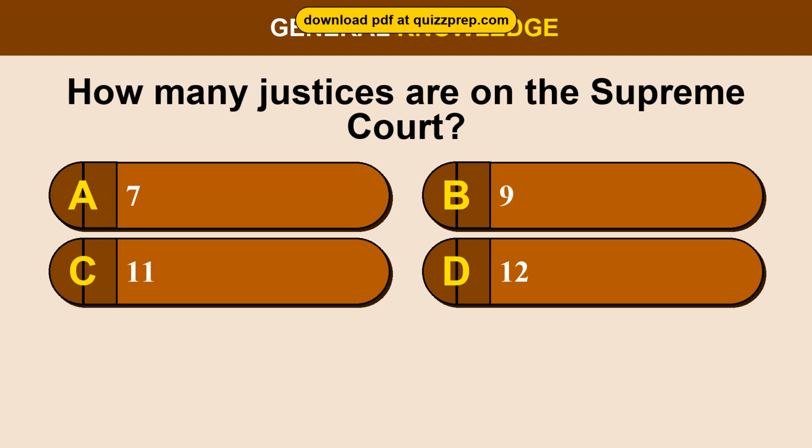Question 25. How many justices are on the Supreme Court? Option A, 7. Option B, 9. Option C, 11. Option D, 12. The correct answer is option B, 9.